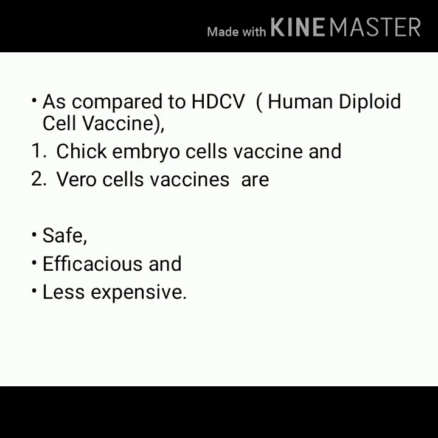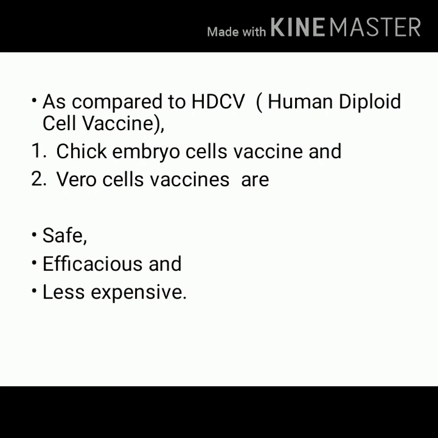Now there are various options available for immunization. We can use a human diploid cell vaccine, that is HDCV, or we can use chick embryo cell vaccines or Vero cell vaccines.